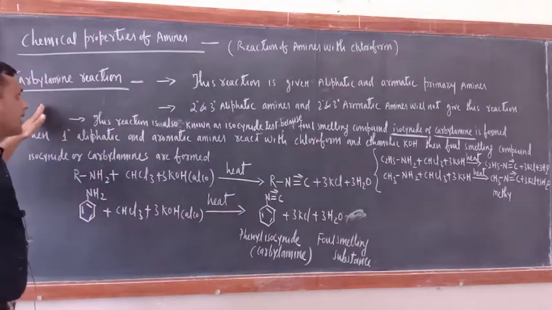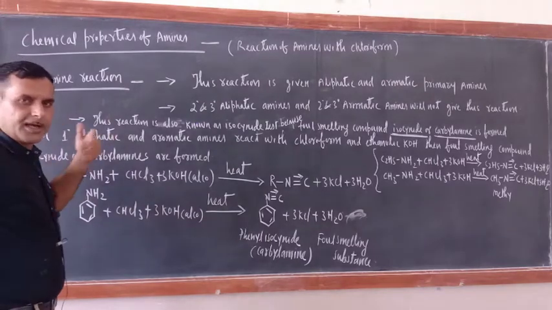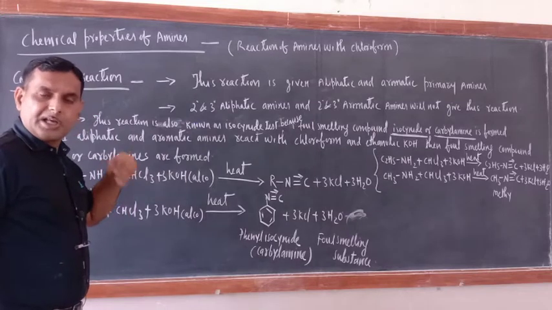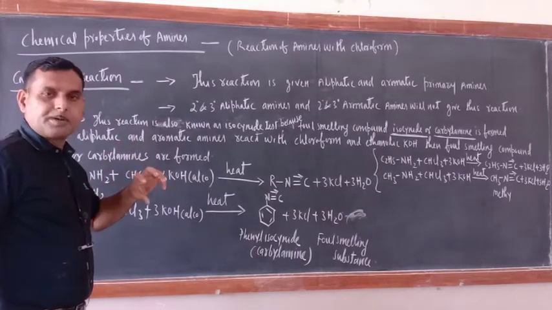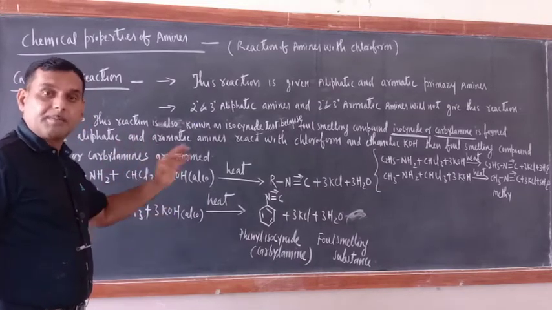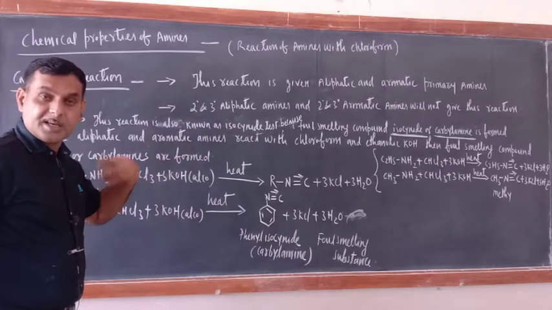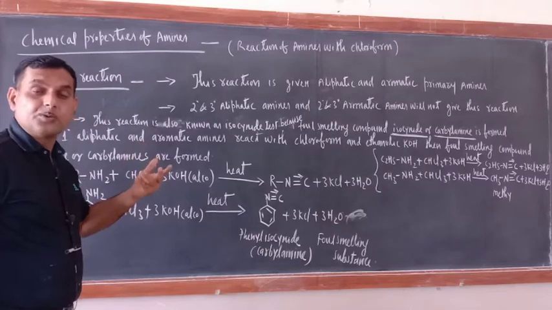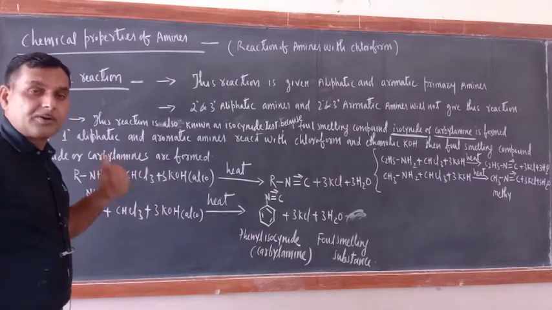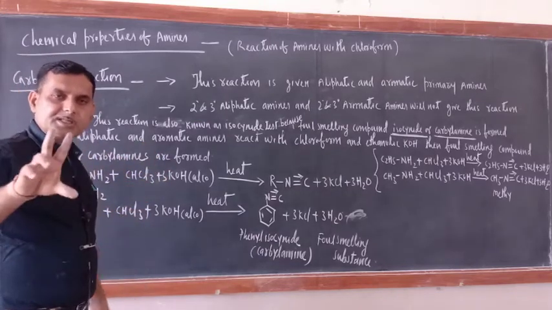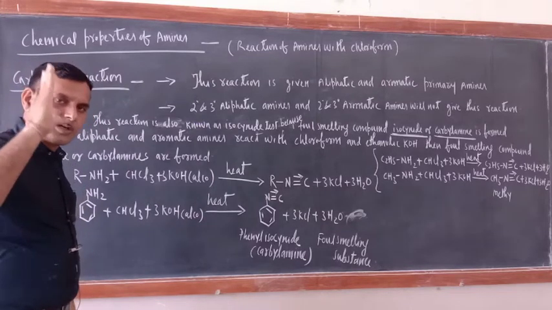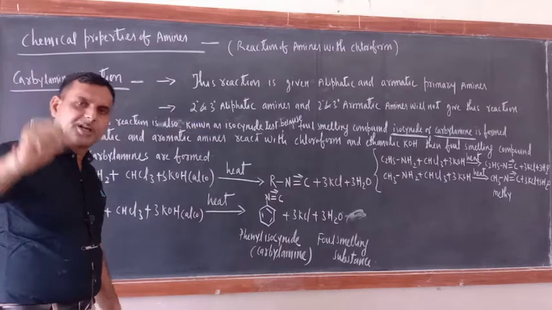Some of the chemical properties I completed yesterday, like acylation and benzoylation. In different types of reactions, different kinds of amines react in different ways. Like tertiary amines do not undergo acylation reaction due to lack of replaceable hydrogen atom, isn't it? So just see, those reactions can be utilized to distinguish between 1 degree, 2 degree and 3 degree amines.